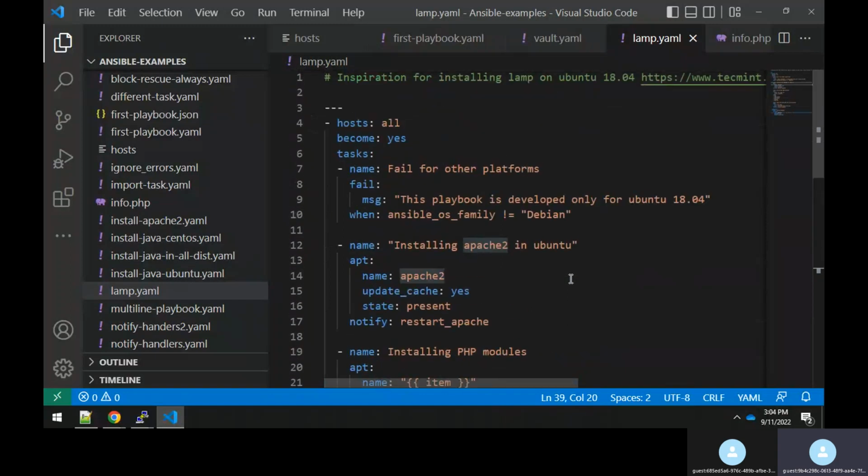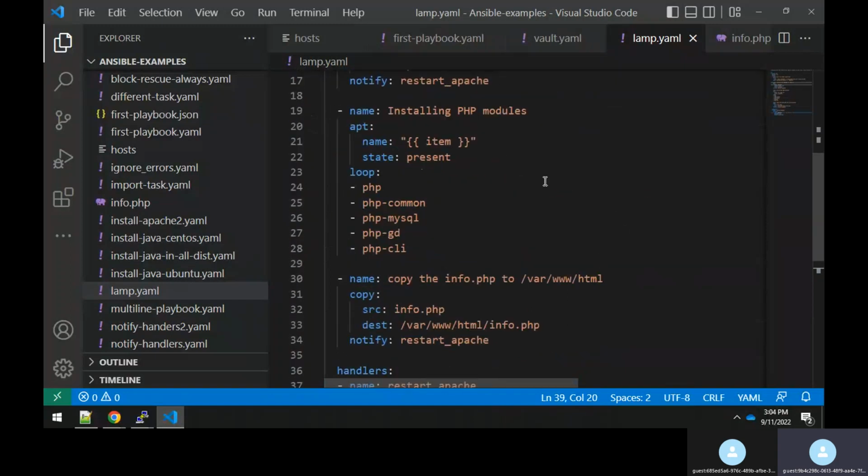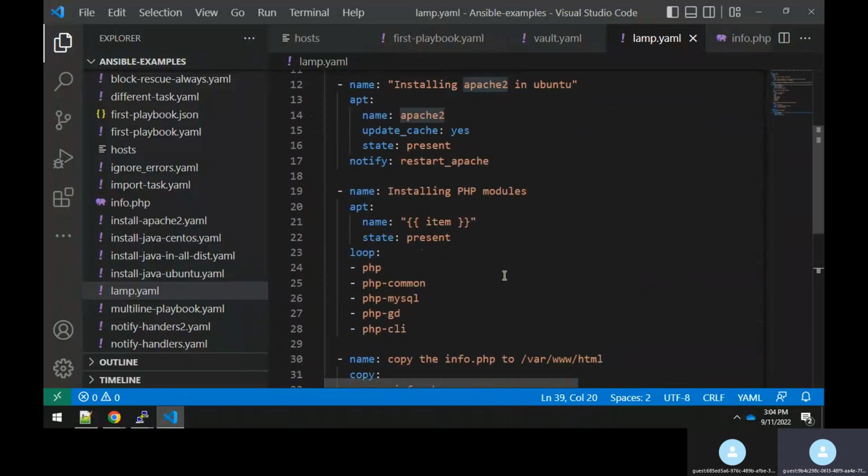Now a question might come: is there any way where you can still optimize things? For example, here you are using a list of PHP modules. For installing all these modules, we are using the item and the loop. Each time you pass one parameter to this item variable, and the apt module tries to install that module. Is there any way we can still optimize certain things here? Yes, you can do it.